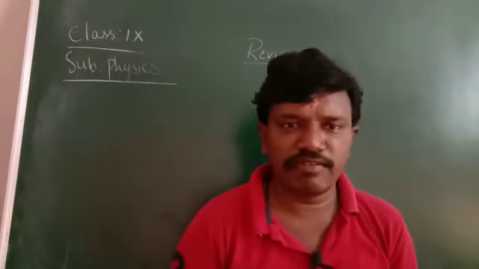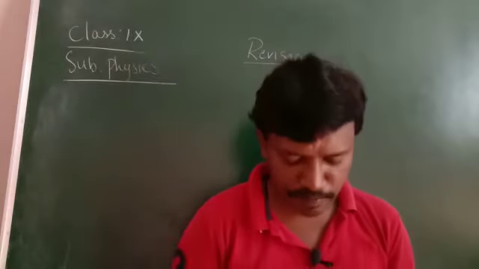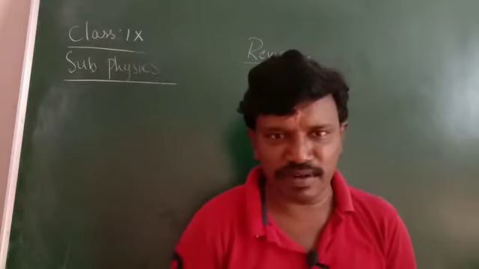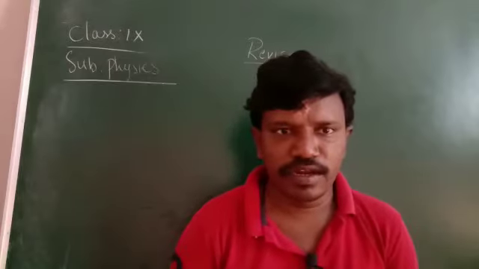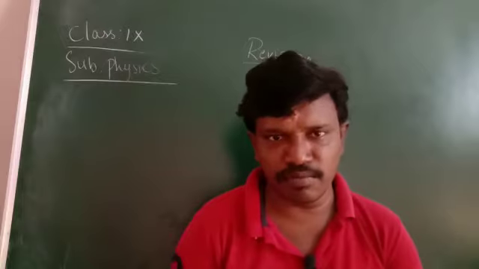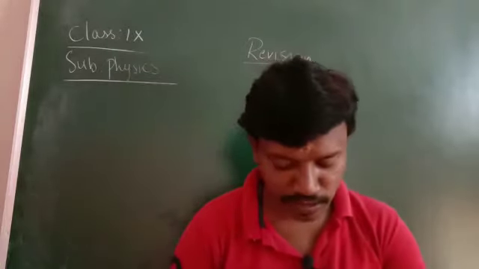Children, as we are revising the chapter motion, in the chapter motion we learned about some of the keywords. Relative: if an object is at rest or in motion with respect to another object, then we say that it is called relative motion.